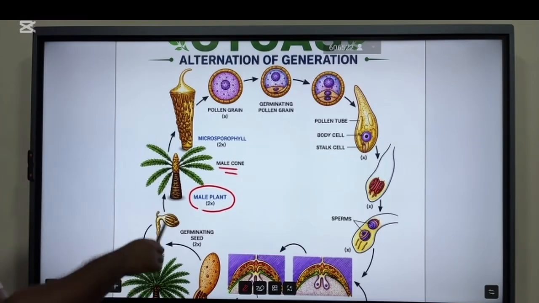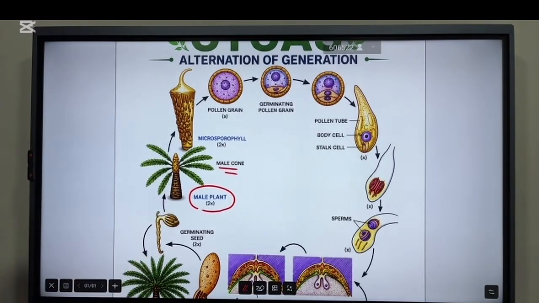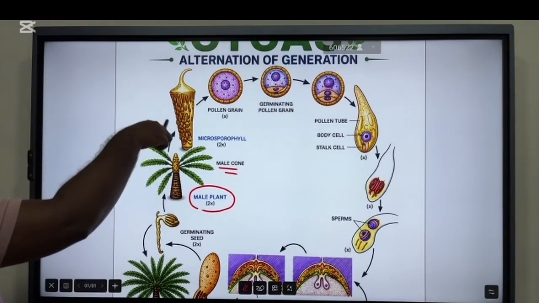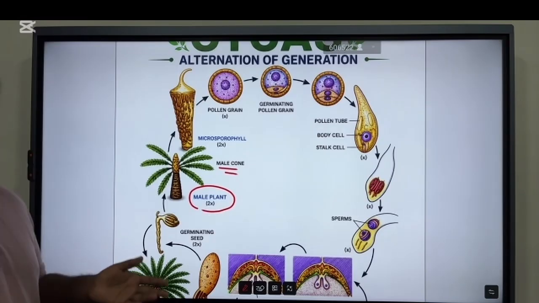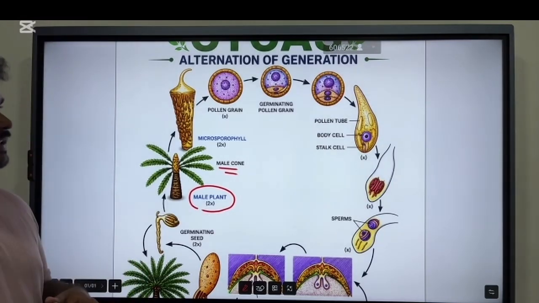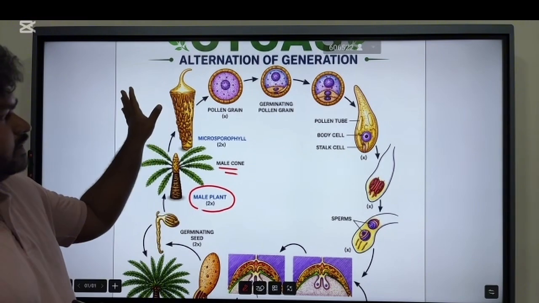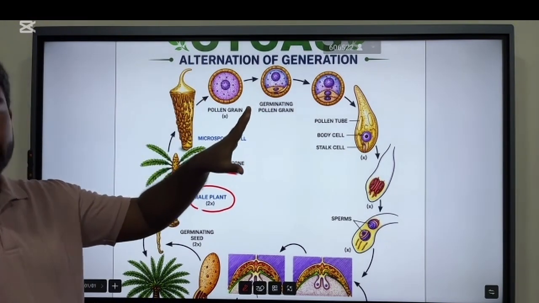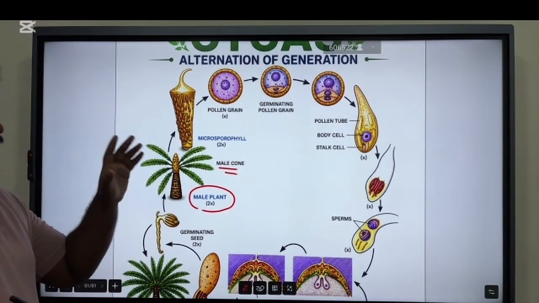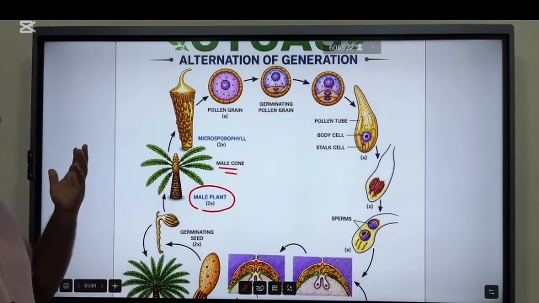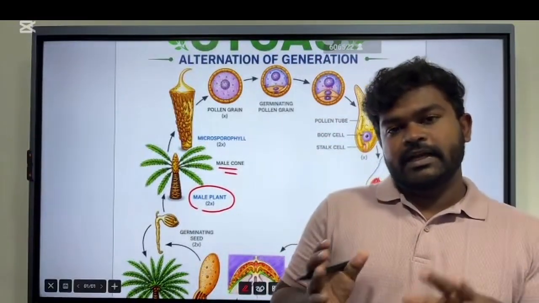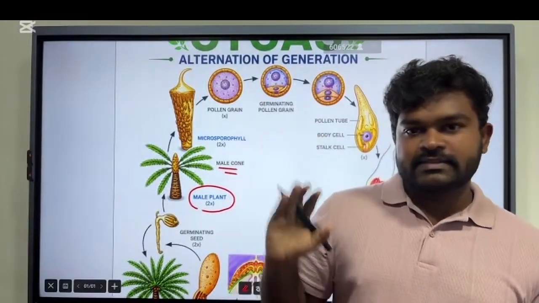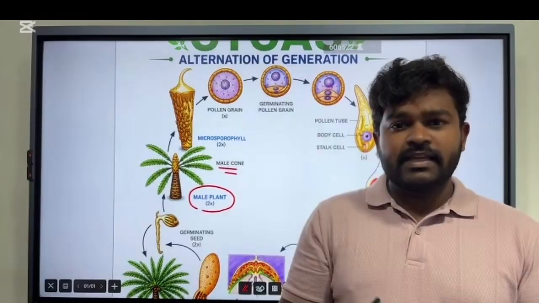All right. So this male cone is formed by microsporophytes. This microsporophyte contains microsporangia, all right? This diagram does not contain all the steps. The microsporangia then differentiate into the microspore mother cell. When we were discussing other life cycles, there was no such thing as a mother cell.